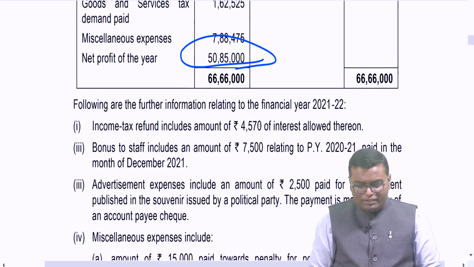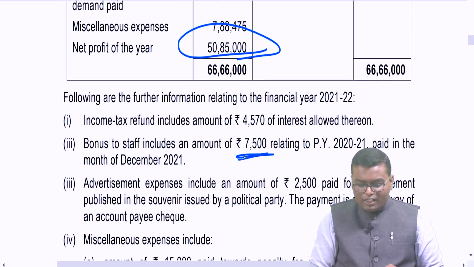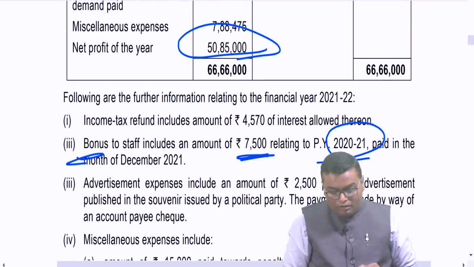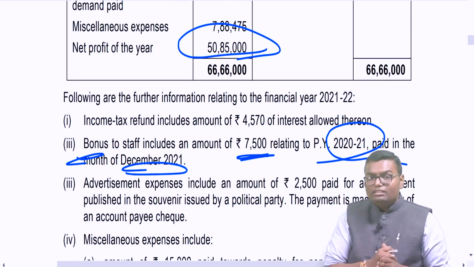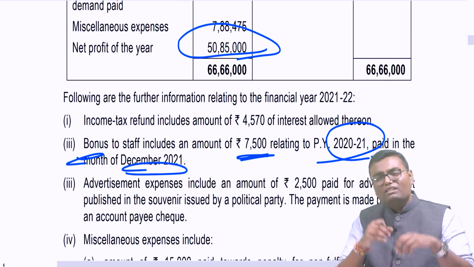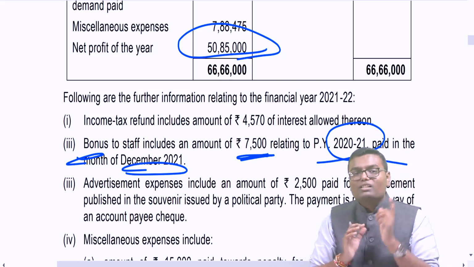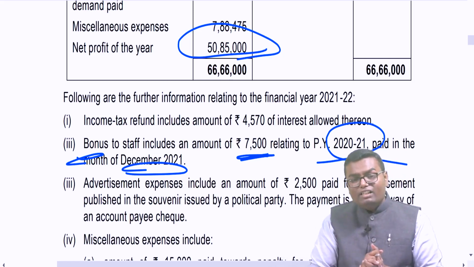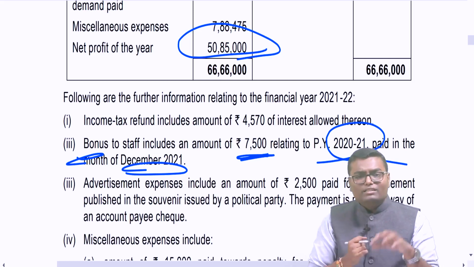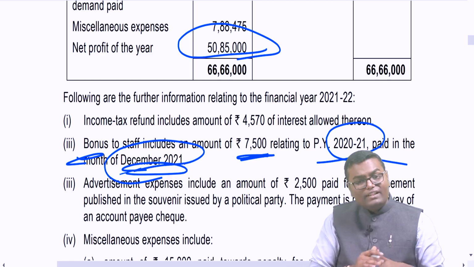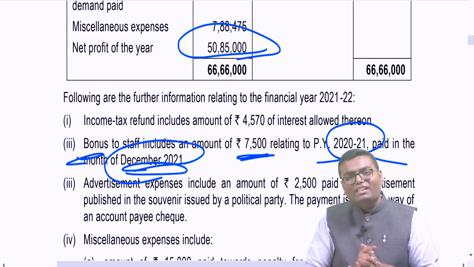Now over here, what they have written: 7,500 rupees of bonus was there for the year 2021, which you paid in the month of December 21. Now what is the due date? Even for the audited person, what is the due date to file the return? 31st October. For the year 2021, the return filing due date would have been 31st October 21. But you paid the bonus in December 21, so can I say it is after the due date of 139(1)?